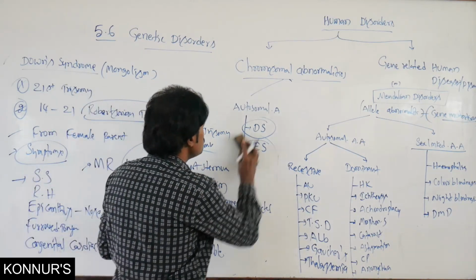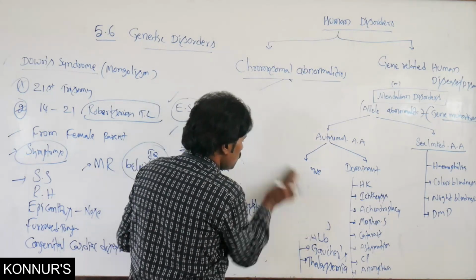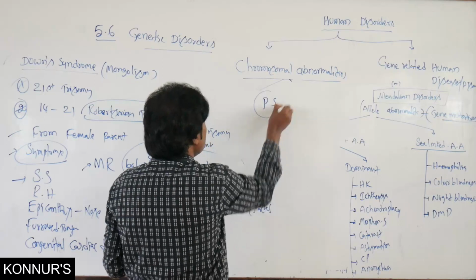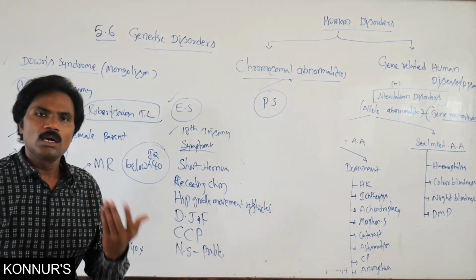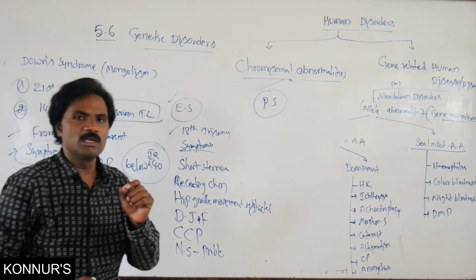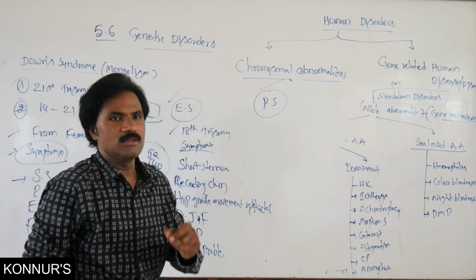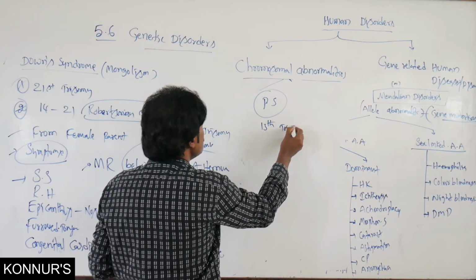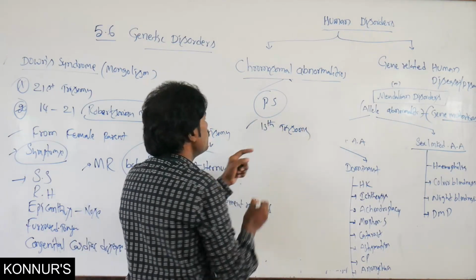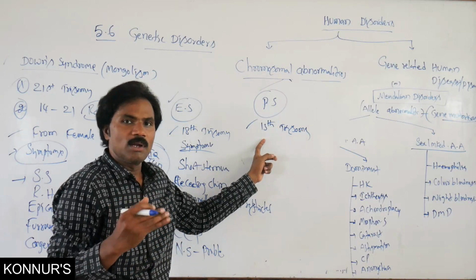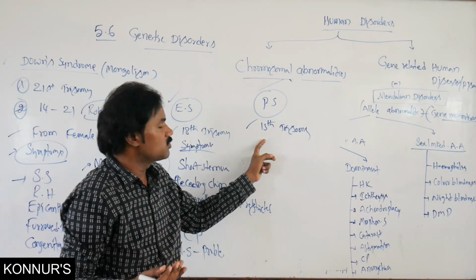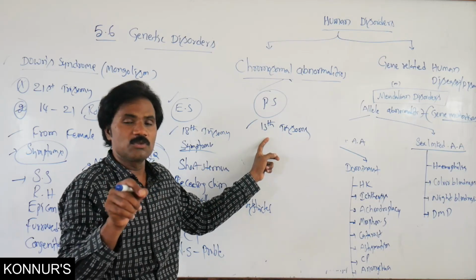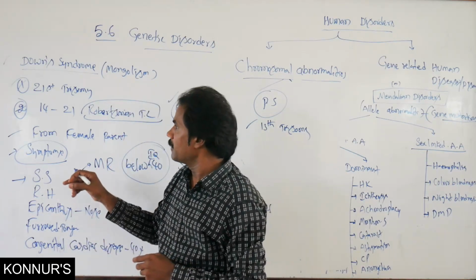Then Patau syndrome. Coming to Patau syndrome, it is also trisomic, that means trisomy of the 13th chromosome. Trisomy in that sense, you must remember how many chromosomes are present in that particular offspring.